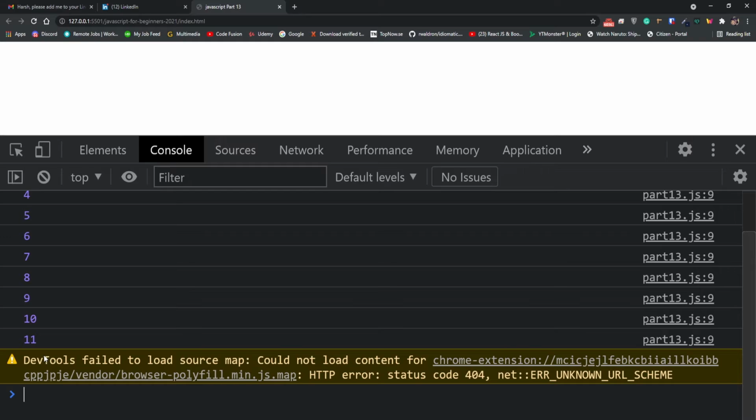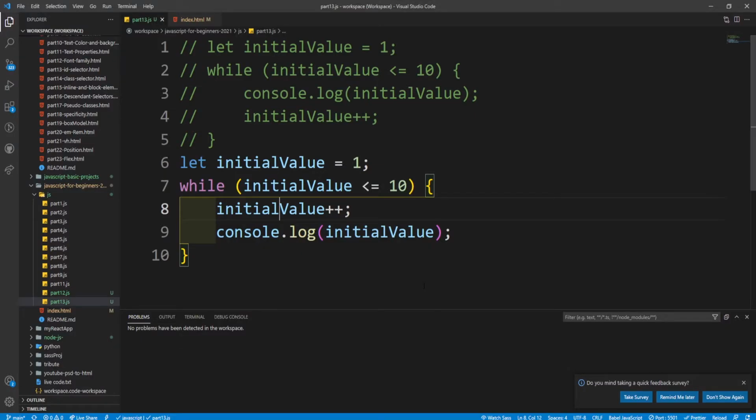But why is 11 printed? It is not smaller than or equal to 10. Let me give you the answer for this. 11 is printed because in the last round or iteration of the while loop, the initial value is 10, which is equal to 10 and satisfies this condition. So the initial value gets incremented to 11 and gets printed in the console log. That's why 11 is printed even though it is greater than 10.